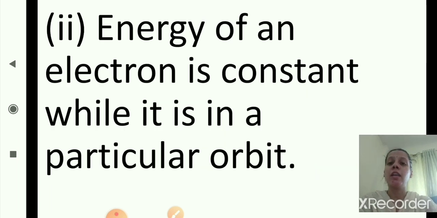Second, the energy of an electron is constant while it is in a particular orbit. So the energy of an electron which is revolving around the nucleus is constant while it is in a particular orbit. Why? Because it is revolving in a particular orbit, so it has a constant energy level.